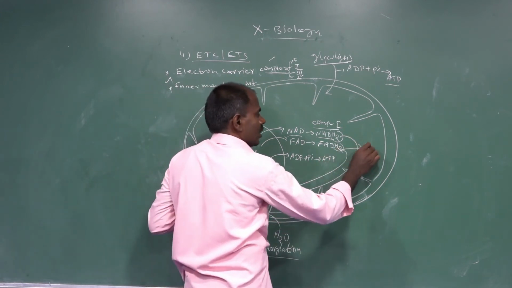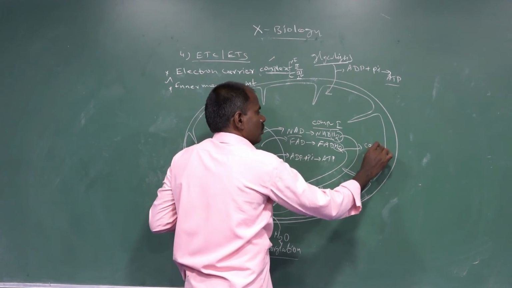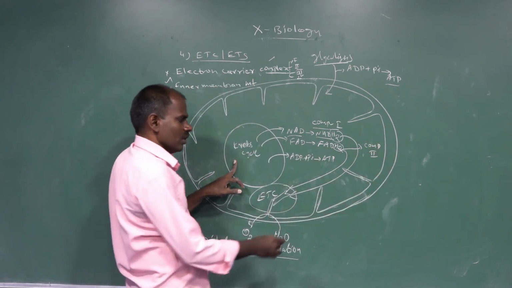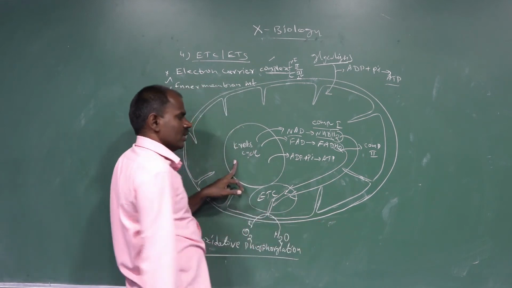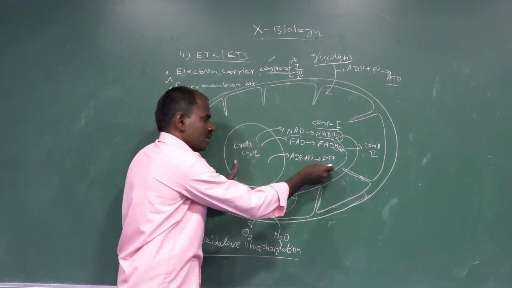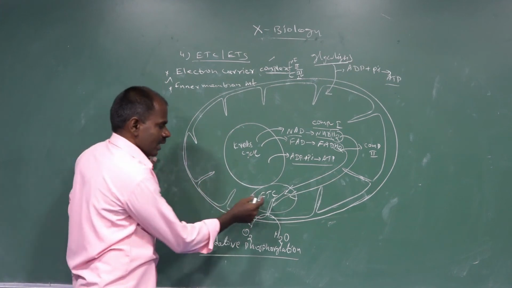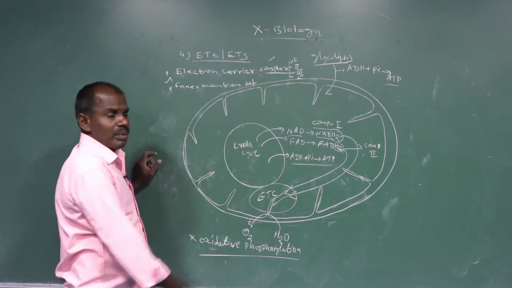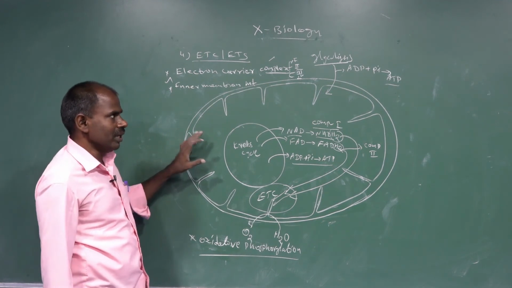This involves complex system 2, and complexes 3 and 4, for the formation of ATP, which is released during the electron transport system within the inner membrane of the mitochondria.